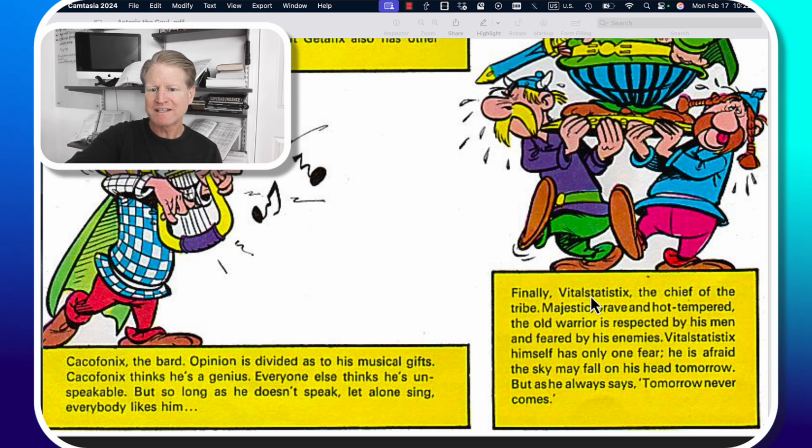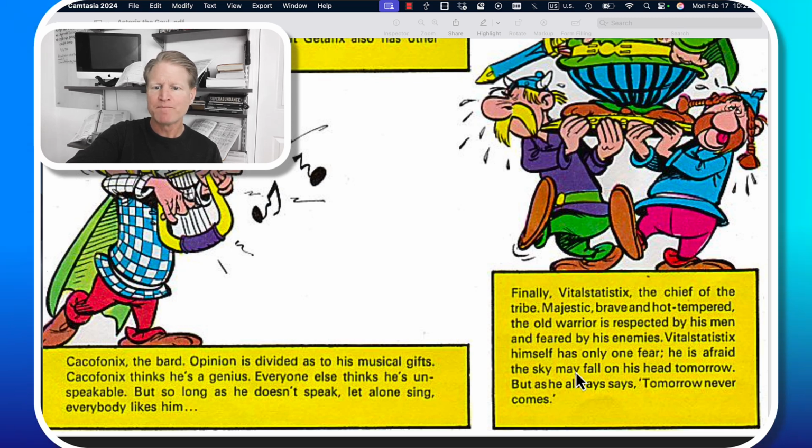Finally, Vital Statistics, the chief of the tribe. Majestic, brave, and hot-tempered, the old warrior is respected by his men and feared by his enemies. Vital Statistics himself has only one fear. He is afraid the sky may fall on his head tomorrow. But as he always says, tomorrow never comes.